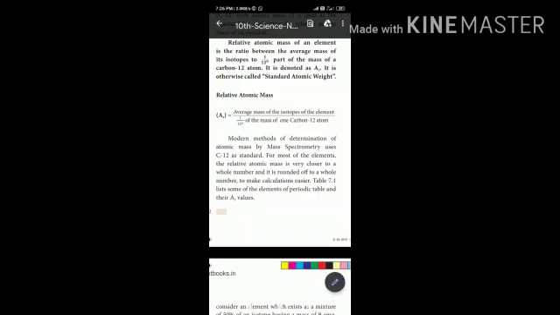Next one, relative atomic mass. As an atom is very small, its absolute mass cannot be determined directly. The early pioneers of chemistry used to measure the atomic mass of an atom relative to an atom of another element. It's defined as follows. The relative atomic mass of an element is the ratio between the average mass of its isotopes to 1/12th part of the mass of a carbon-12 atom. It is denoted as Ar. It is otherwise called standard atomic weight.